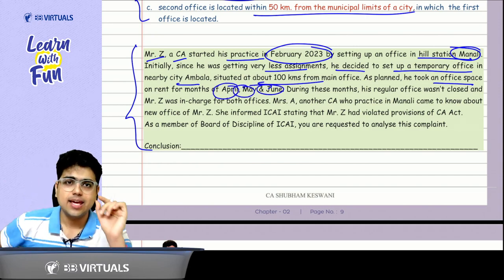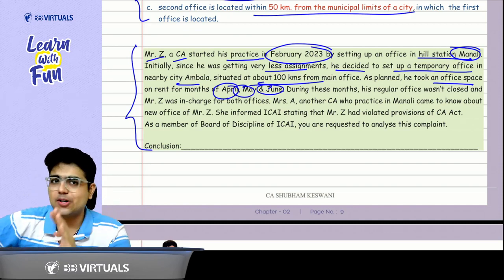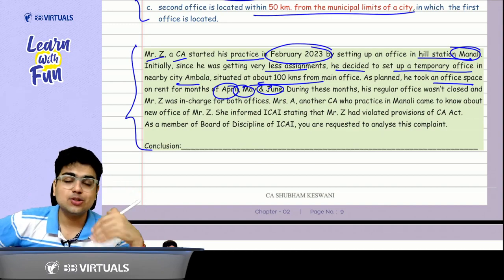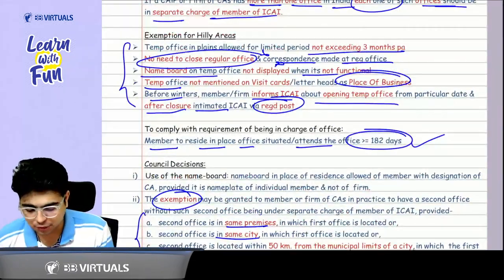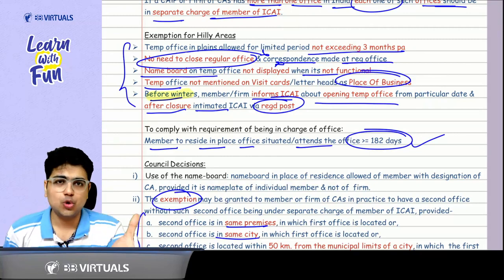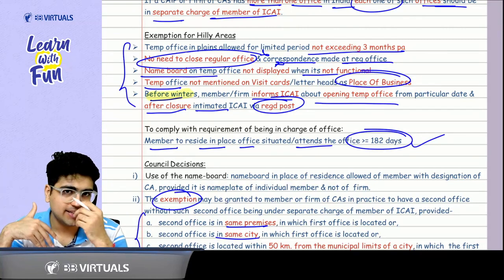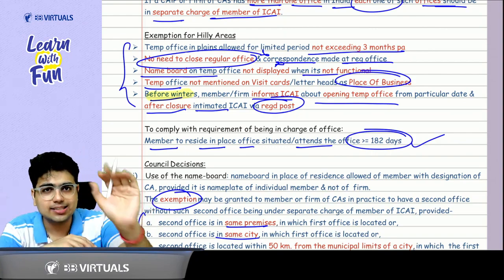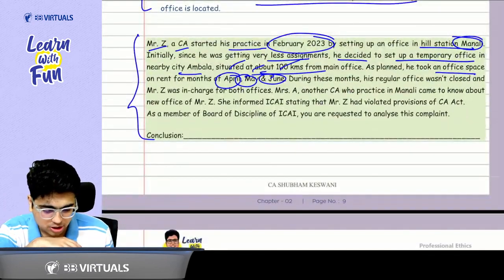Now tell me one thing. Is it compulsory that the 3 months should be November, December or January? Nowhere it is written. So these 3 months can be any 3 months. Now you will say, sir, you just said before winters. It is not necessary. Okay? Before winters inform ICI. But these 3 months can be other months also. This is the assumption that ICI takes. So please remember, it can be April, May or June also.